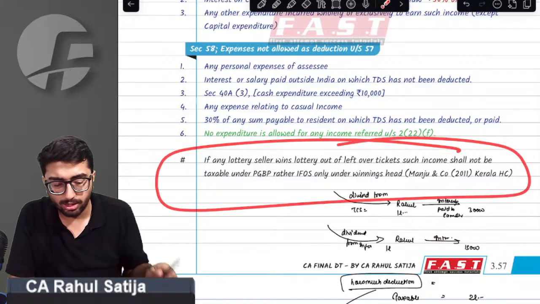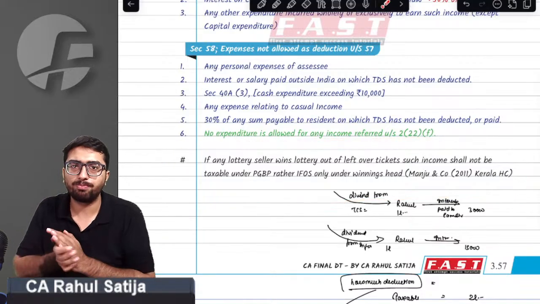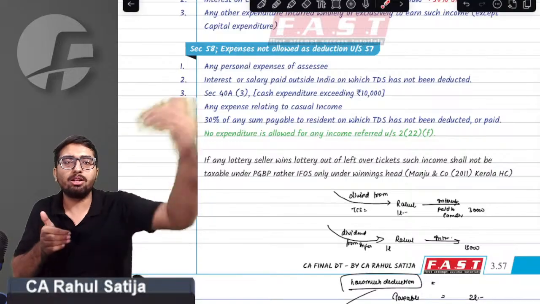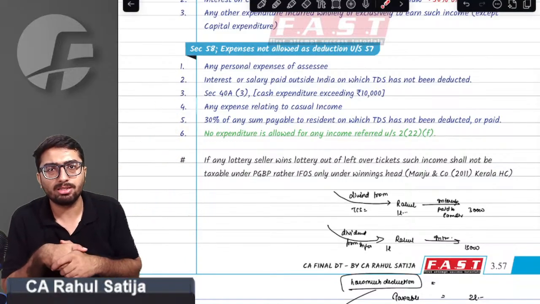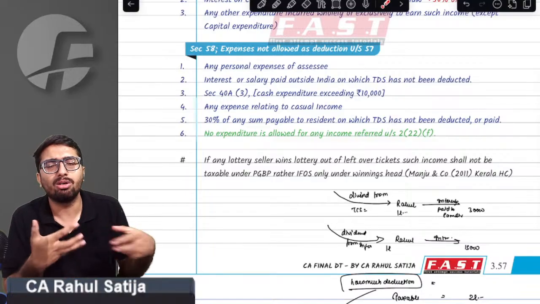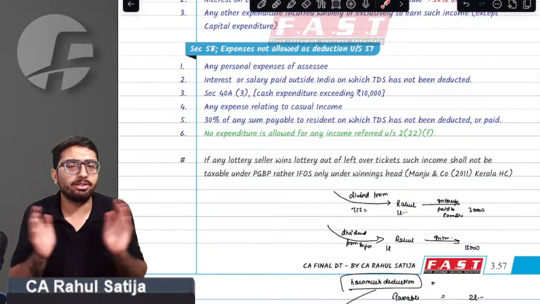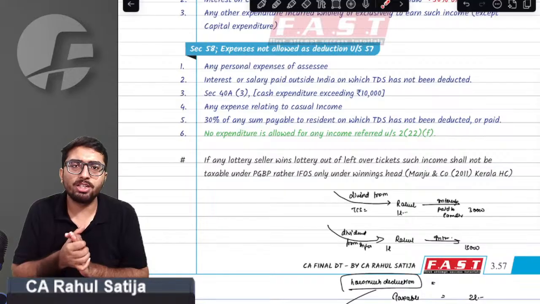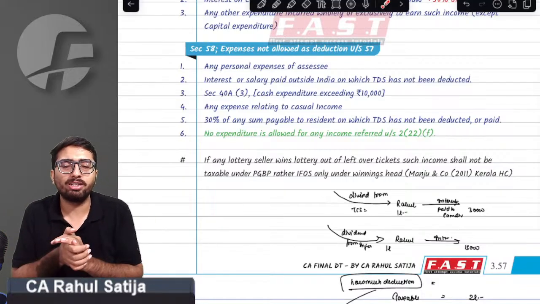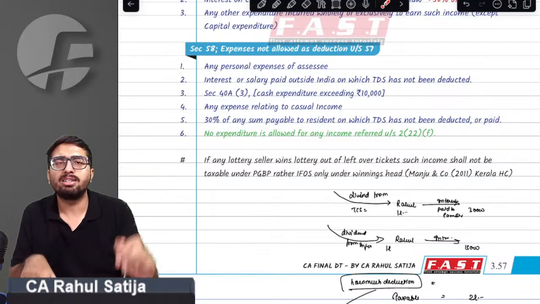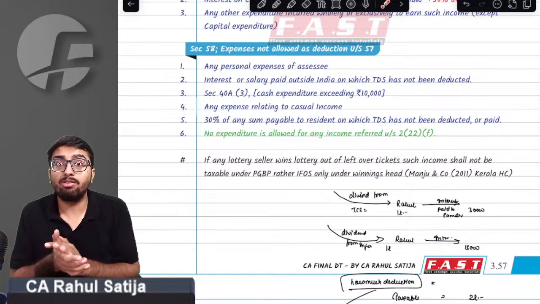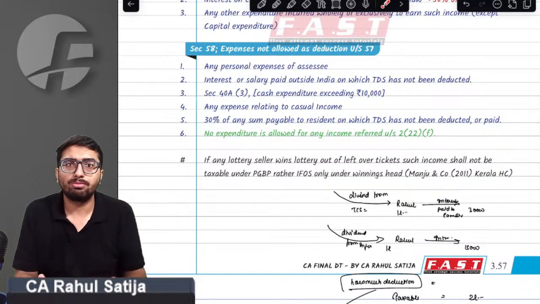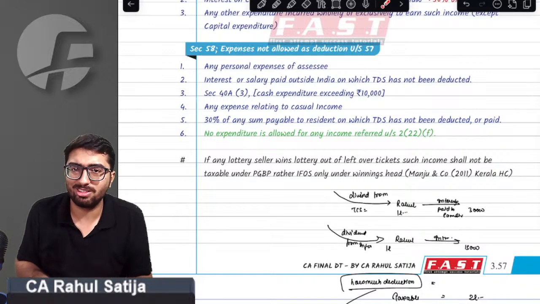There was a case law relating to Manju and Company. What happened was, they used to sell lottery tickets on commission basis. Their business was to sell the lottery and earn the commission. One day, they were unable to sell 10 to 12 tickets. Out of these remaining 10 to 12 tickets, they won the lottery of 5 crore rupees.